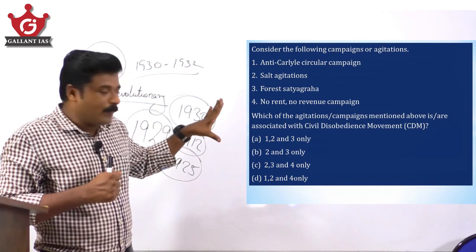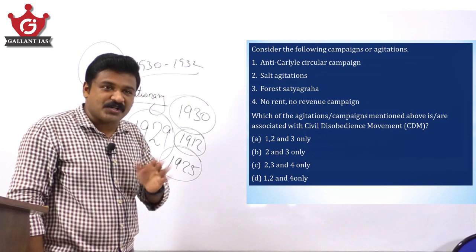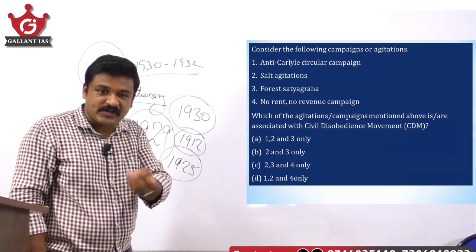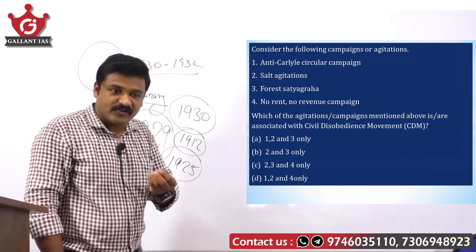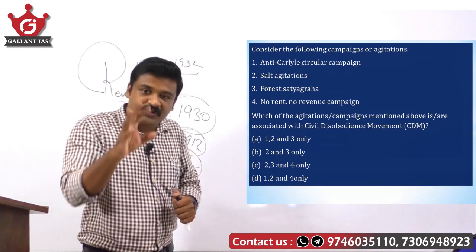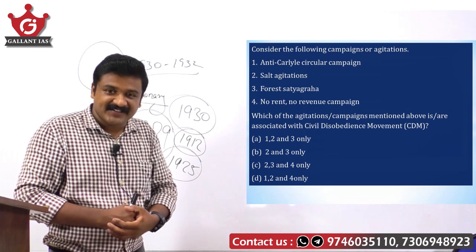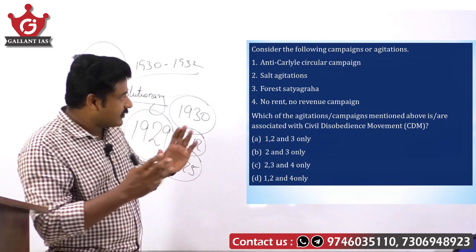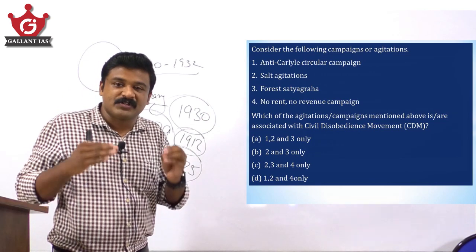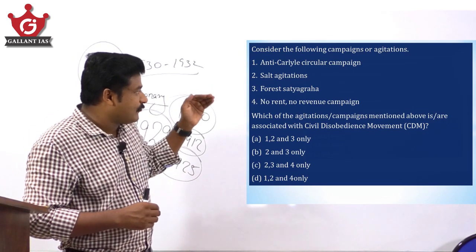If you apply common sense, even though you have no idea about the first one, you know that the salt agitation is there. The British imposed a tax on salt, a cheap item essential for every household, for all cooking. Even on that cheap item, the British imposed tax. The Salt Act is there. Against such a black act, there is the civil disobedience movement, started with the Dandi March.